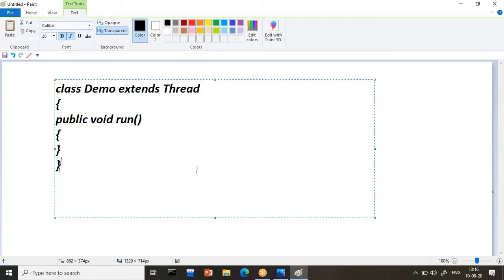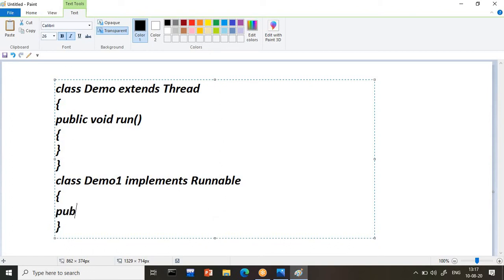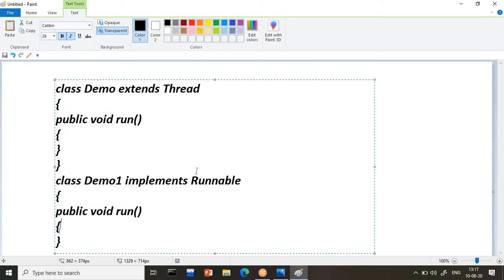Sir, what is the second way then? Second, you can implement. Like I will write class Demo1 implements Runnable interface. And here also, which method must you override compulsorily? The void run method you have to write. So I will write here void run. Sir, then how to use the multithreading and all that, we will discuss.